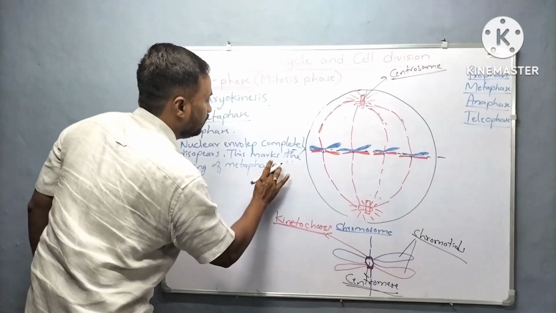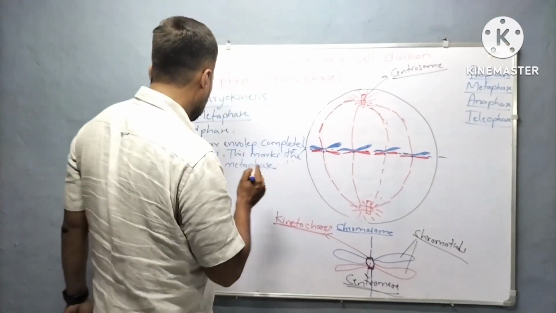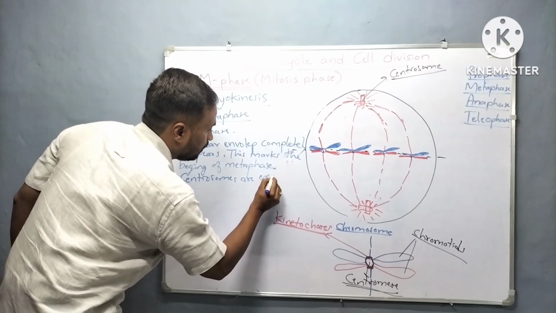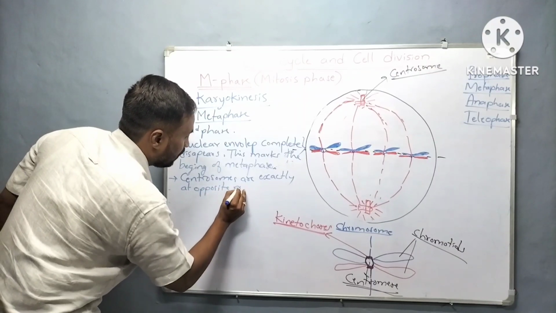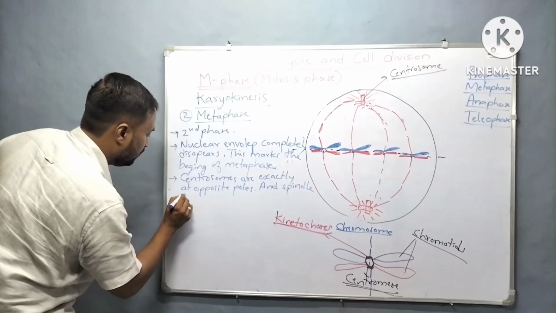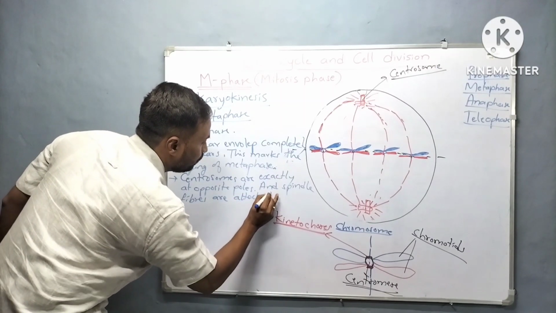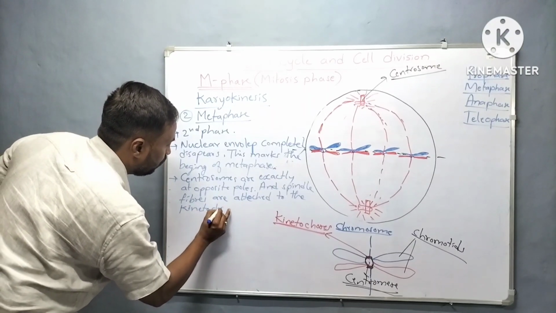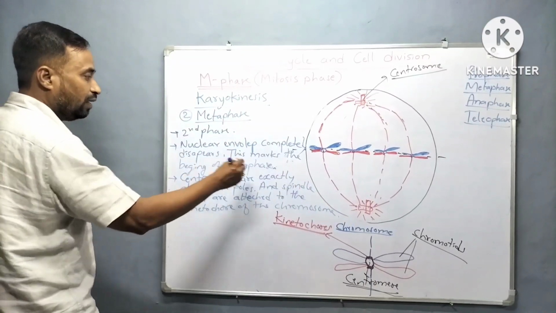Yes, this is one important key feature. Centrosomes are exactly at opposite poles, and their spindle fibers are attached to the kinetochore of the chromosome. I already explained all these points.